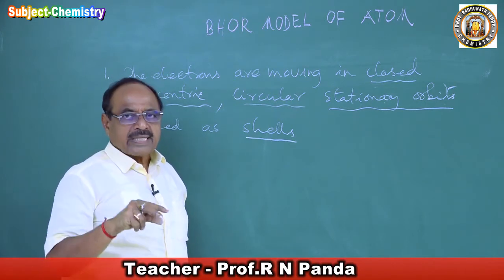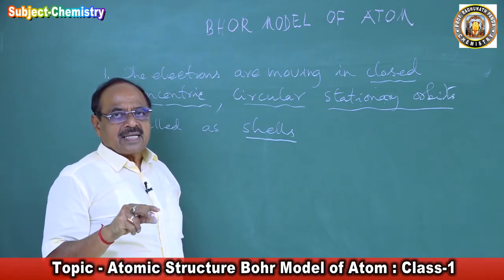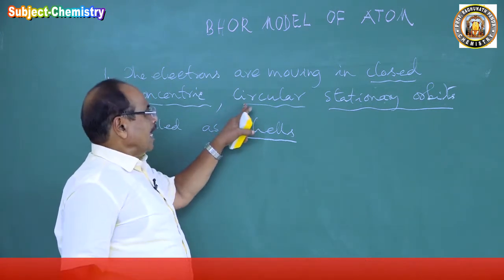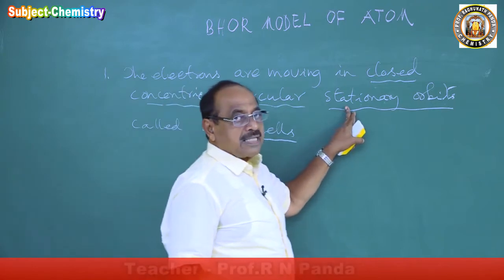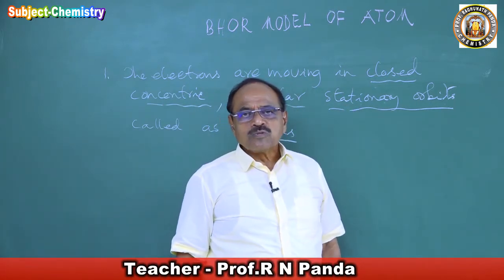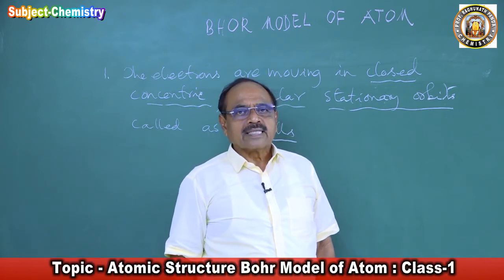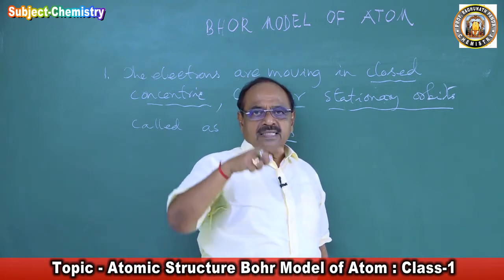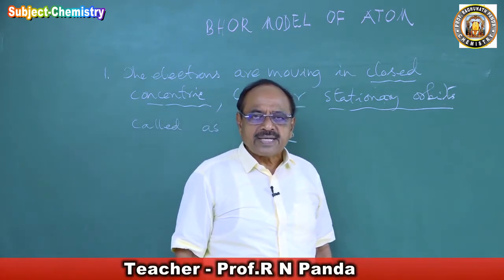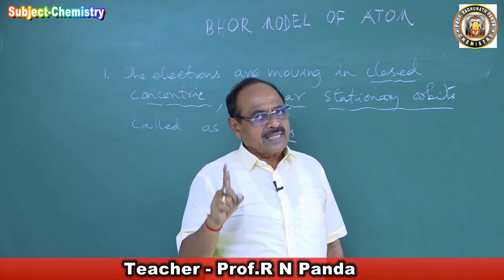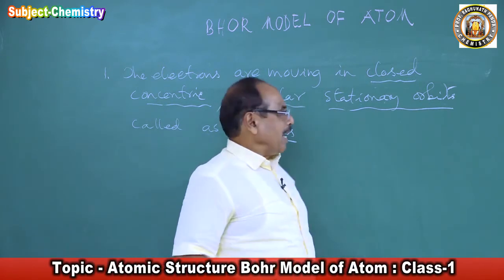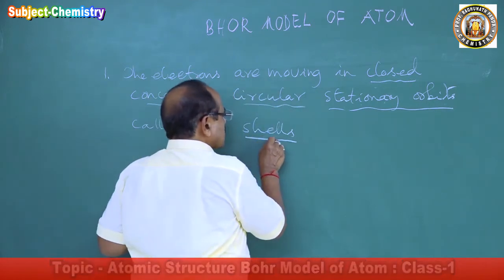So the nucleus is placed at the center, and there are shells, many shells with the same center, and they are circular and stationary. Stationary means there is no question of the orbit moving from one point to another point. We have discussed that it moves like this and, on a spiral path, plunges into the nucleus. That was the objection raised upon the Rutherford model of atom. He says the orbits are stationary, the electrons are moving, and he called them shells.